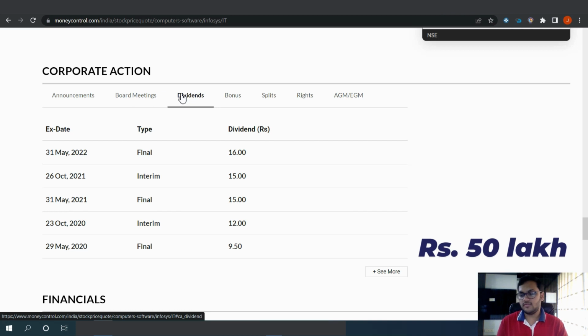So now what can we do with this 50 lakh rupees of net income? We can decide that, okay, we are 5 people. Let's withdraw the 50 lakh rupees from the company's account to our personal account. And we are 5 people, so we'll get 10 lakh rupees each. But you cannot withdraw all the amount, right? You are running a business, so you need to keep some capital aside for expanding the business, for running the operations, and all of these things, right? Whenever you're running a business.